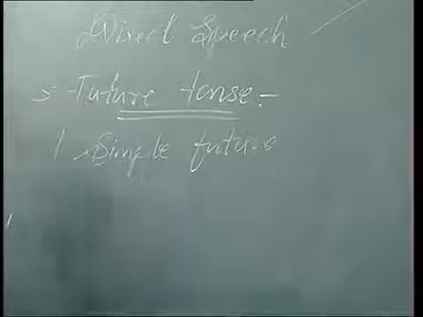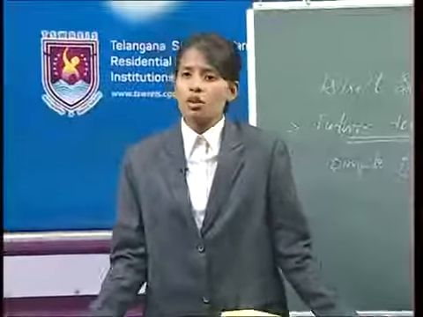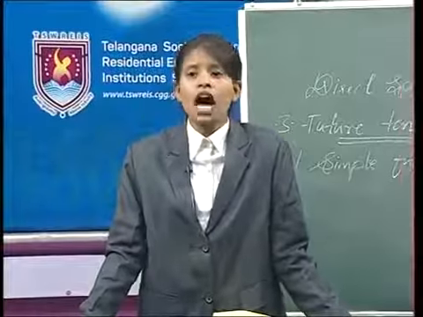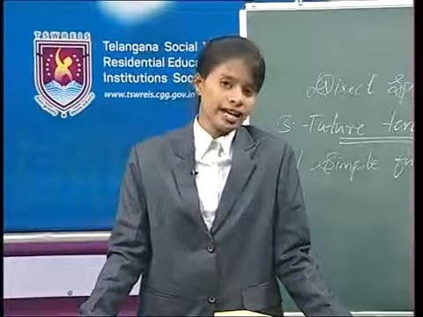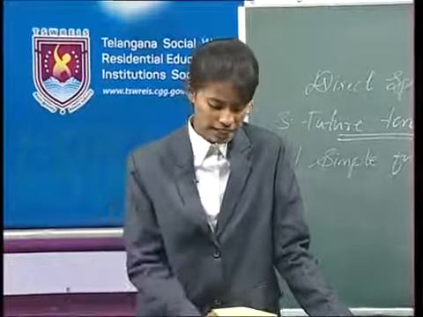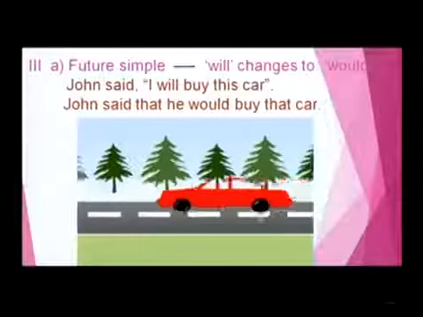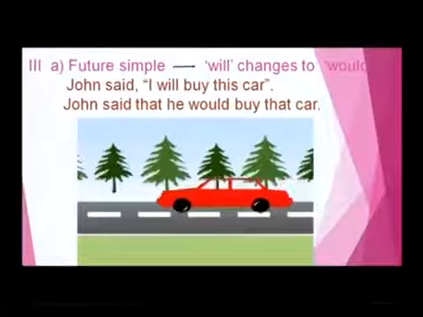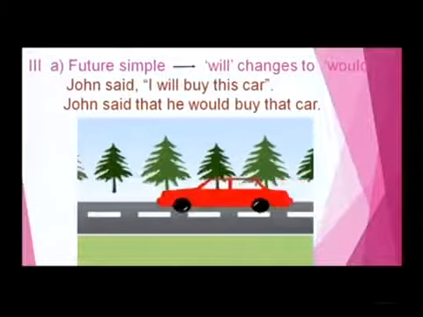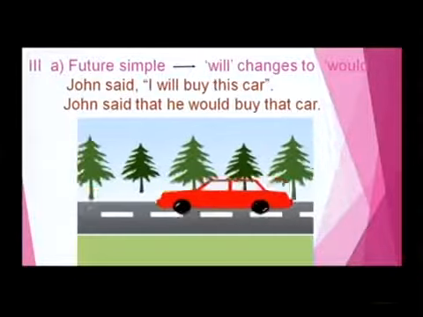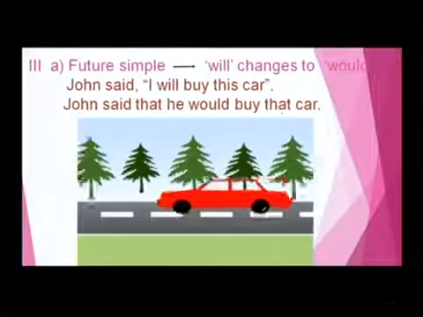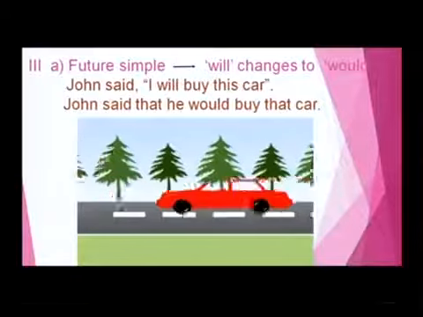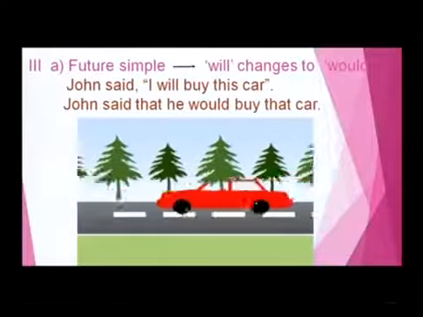So now let us see the sentences of the simple future, how it becomes if it changes to the indirect speech. Okay, take an example. In the future simple, "will" changes to "would". For example, John said, "I will buy this car." In indirect speech, John said that he would buy that car.